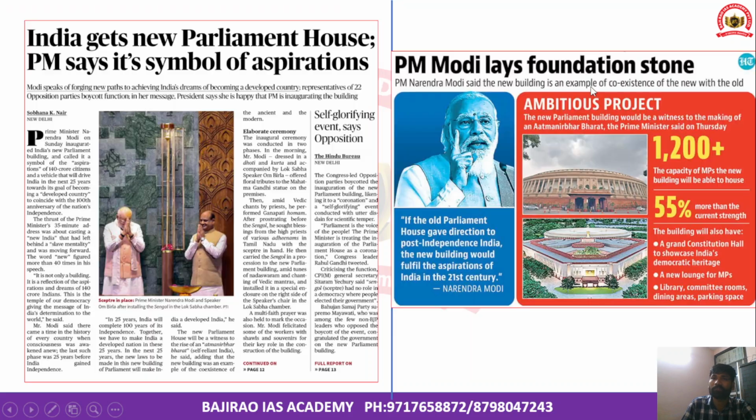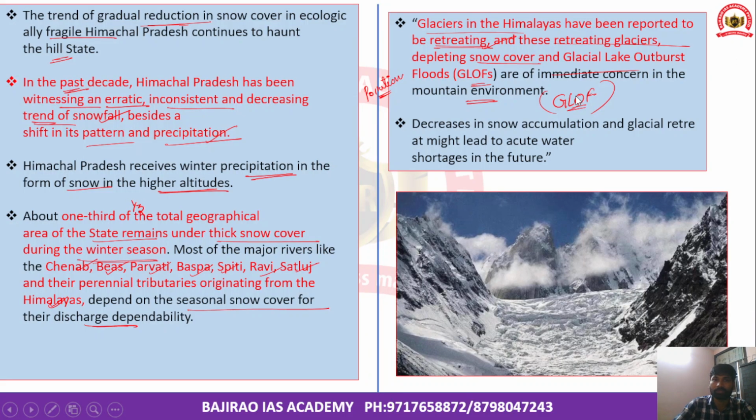This significantly leads to floods across these Himalayan regions. A decrease in snow accumulation and great glacial retreat might also lead to acute water shortages in future as well.